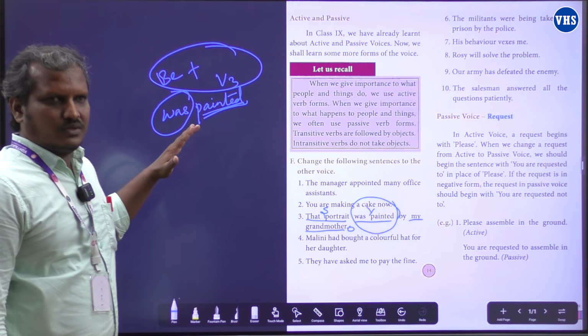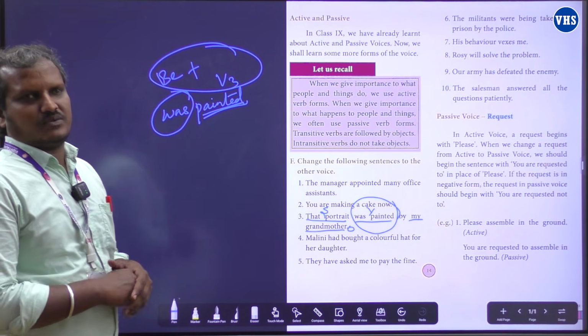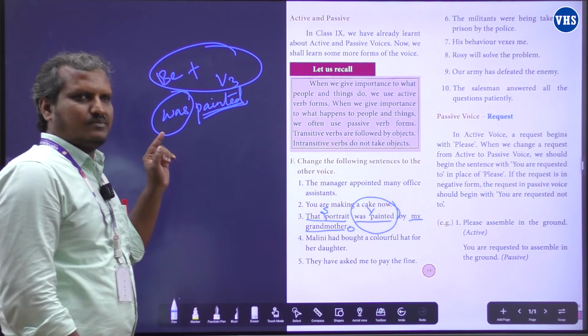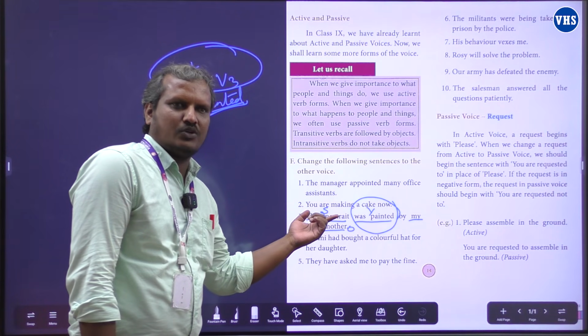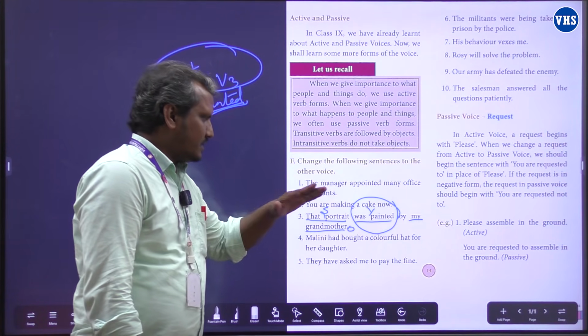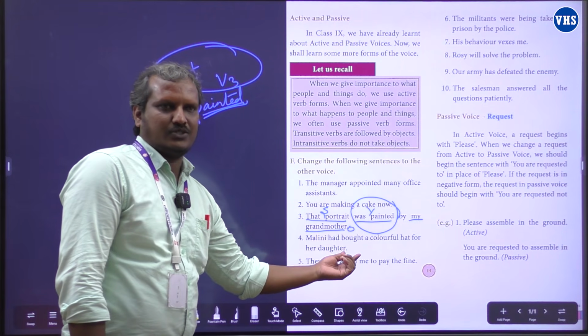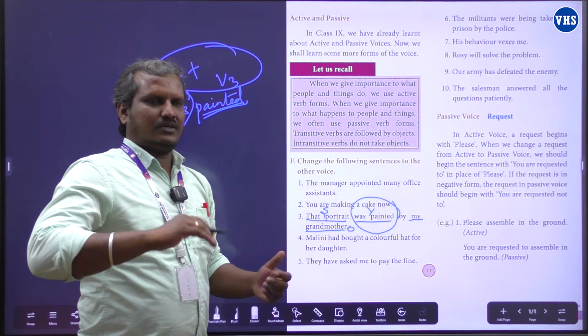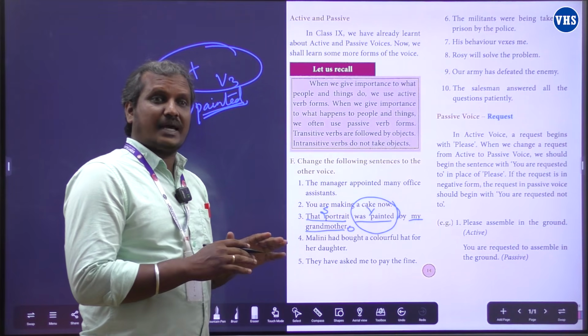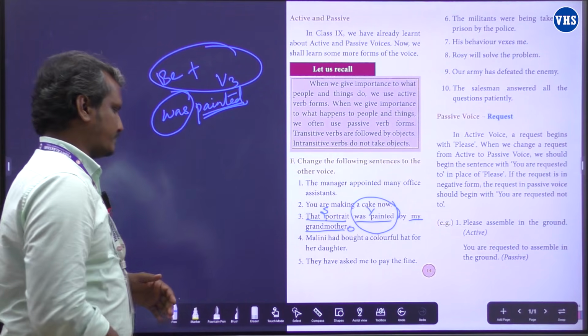So this is a rule to find out the passive voice. If a sentence has be form verb plus V3, then definitely the sentence is going to be the passive voice. In that case, this sentence is a passive voice. That portrait was painted by my grandmother. Good. Now we are going to change the passive voice into active voice.